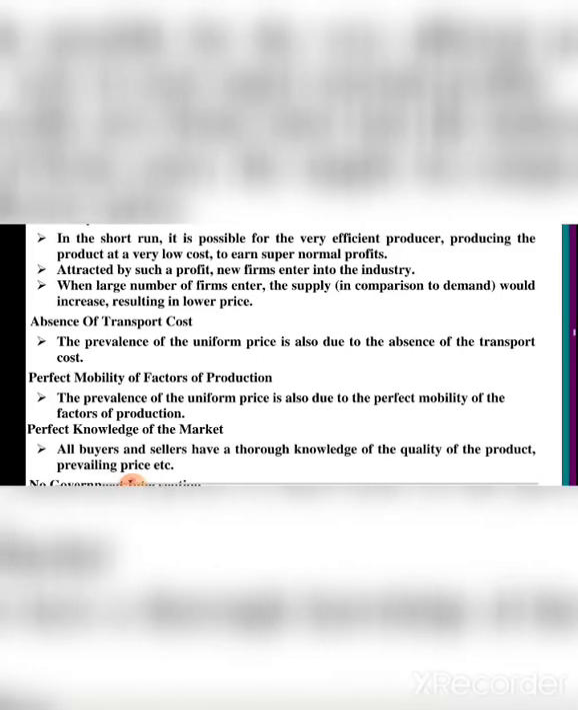So there is an absence of transport cost. We don't have to go to where it is produced, but we get it in our own hands. Next one, perfect mobility of factors of production. The prevalence of the uniform price is also due to the perfect mobility of the factors of production. Mobility means moving from one place to another, so the product is within reach of our hands. And the perfect knowledge of the market: all buyers and sellers have a thorough knowledge of the quality of the product and the prevailing price, etc. We know where we get this product at a cheaper rate. So these are the features.